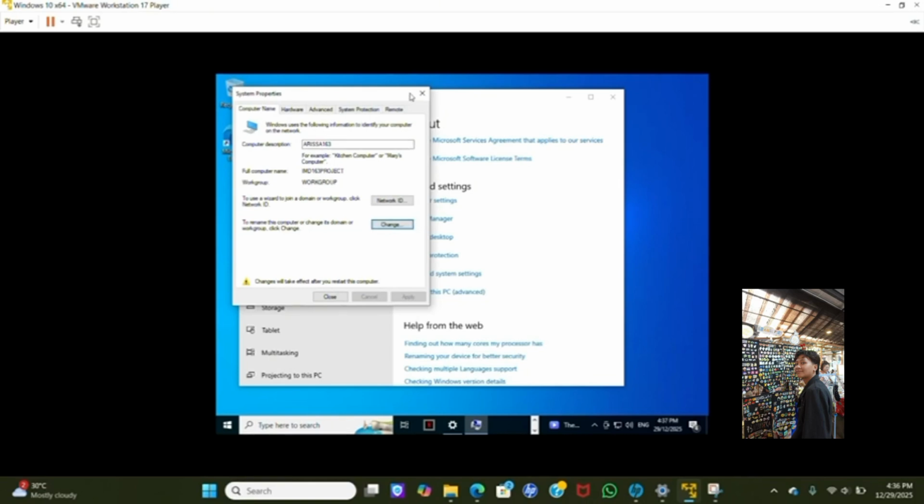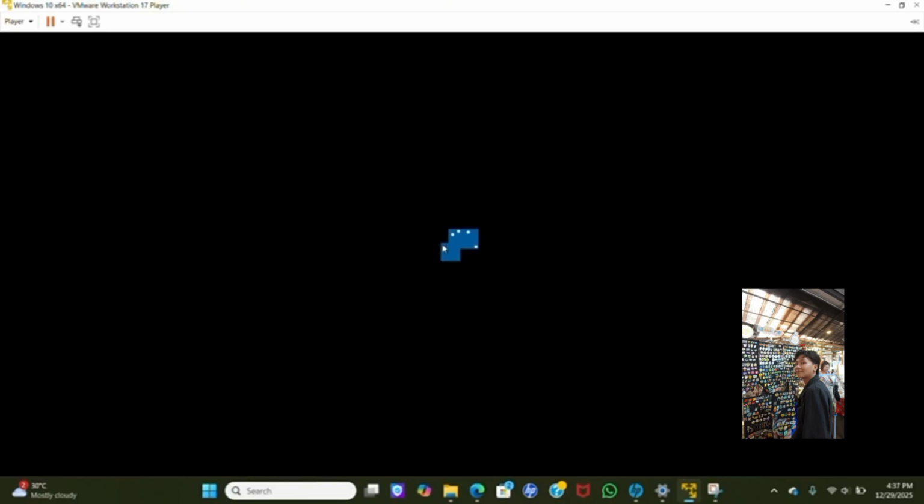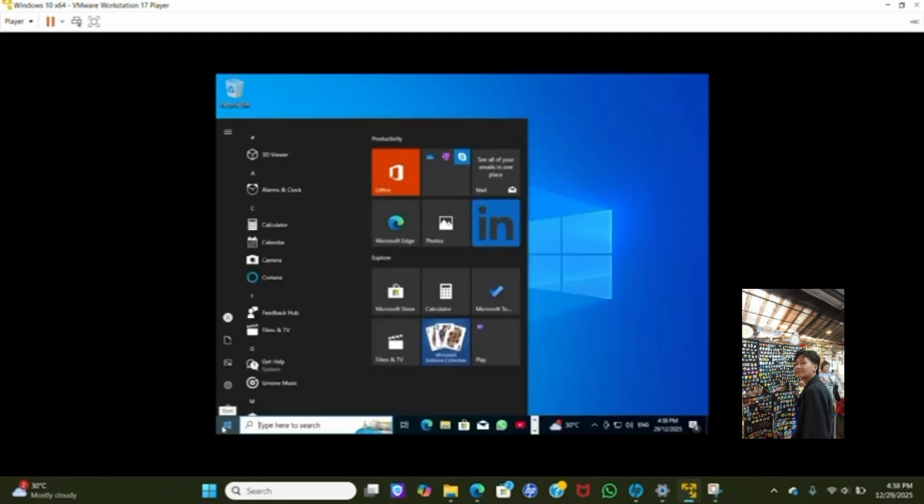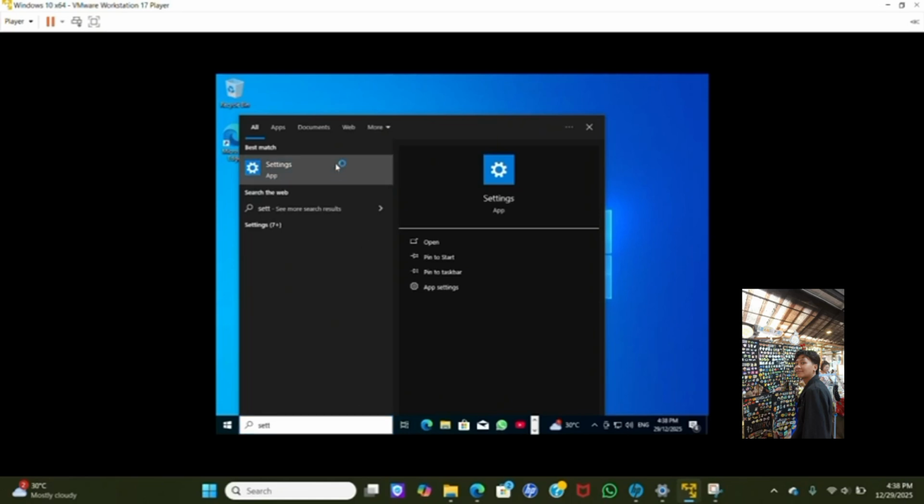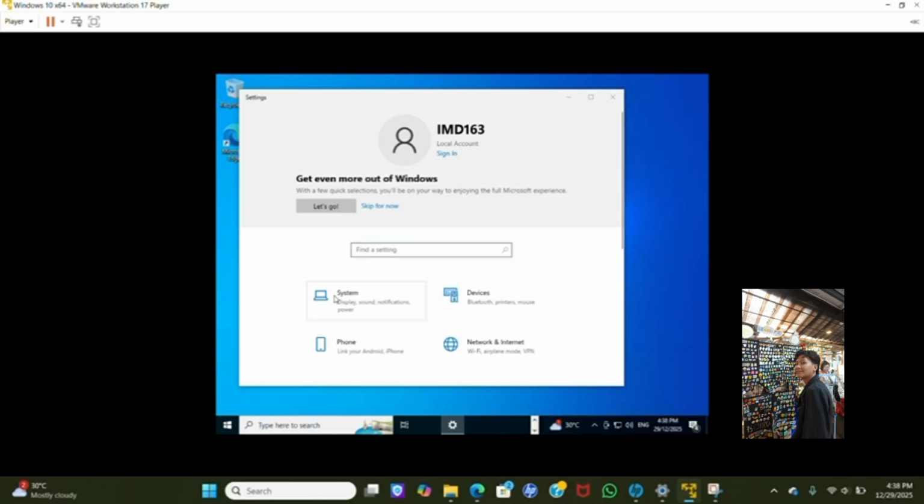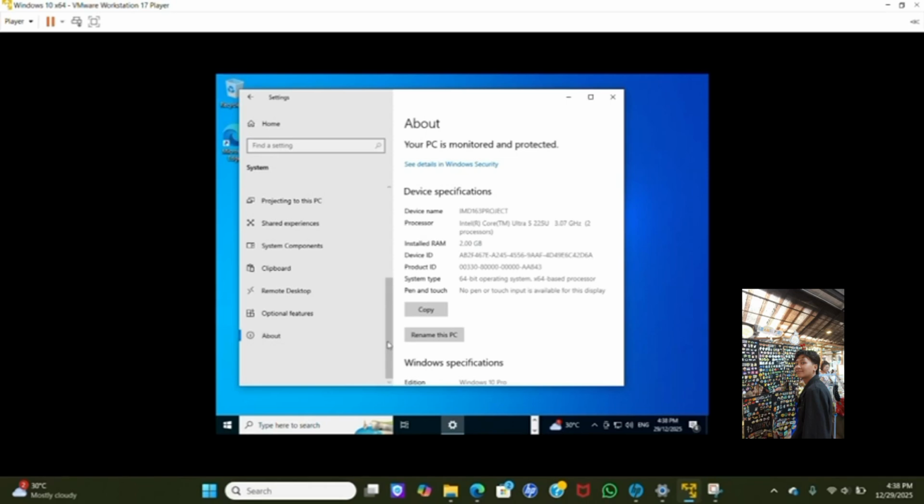You can click on the close button to close and it will start to restart. Once it has done restarting, you just enter your password. And let's check in the settings. Search for system and scroll to about. And as you can see, the device name is already changed to IMD163 project. Okay, that's all for part 9.